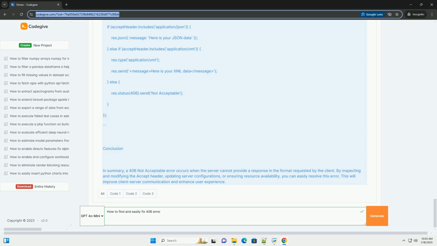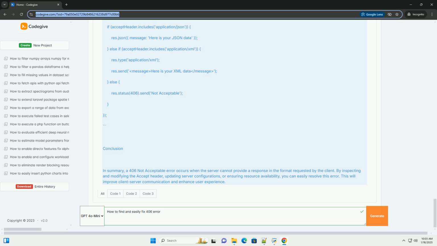2. Modify the Accept header. If you control the client application, you can modify the Accept header to request a format that the server can provide. 3. Update server configuration. If you're developing the server, ensure that it is configured to handle the requested formats. This may involve adding support for certain MIME types or ensuring that the resource can be served in the requested format.